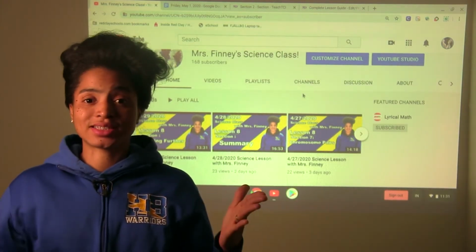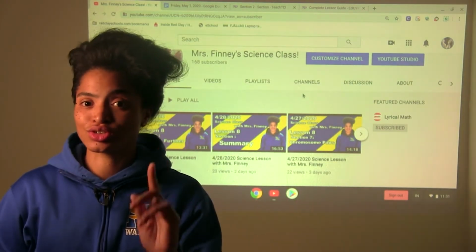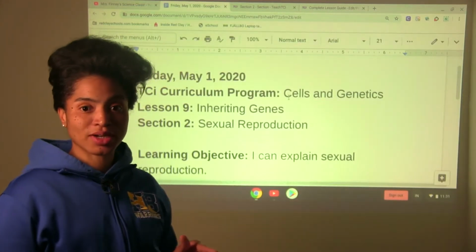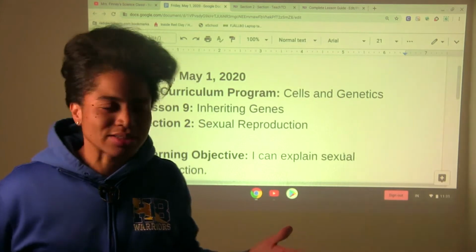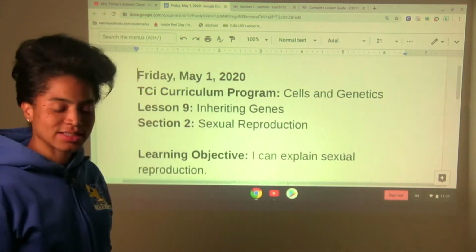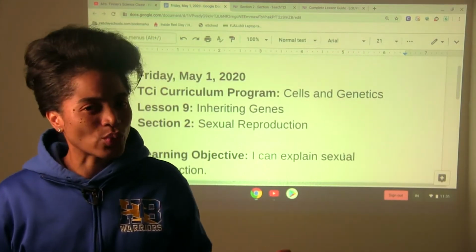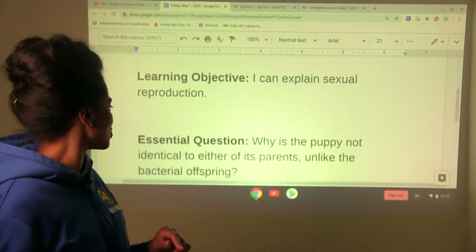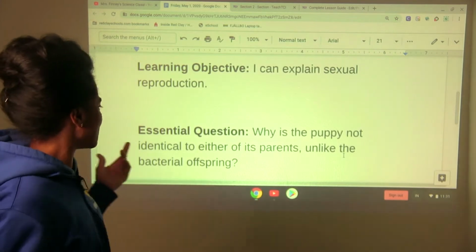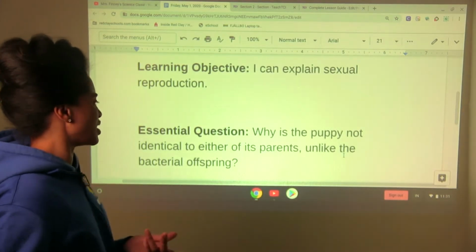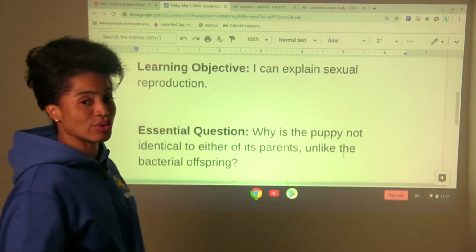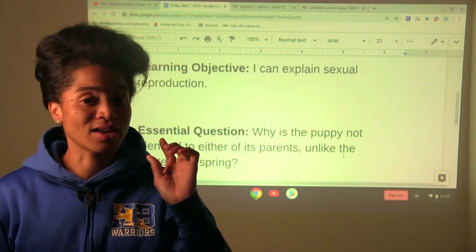Today we are in lesson 9, section 2. Topic for today, sexual reproduction. So our learning objective, I can explain sexual reproduction. What is that? We will find out today. And we have an essential question. Why is the puppy not identical to either of its parents, unlike the bacterial offspring? We talked about that yesterday.